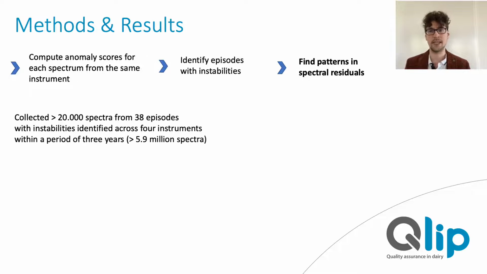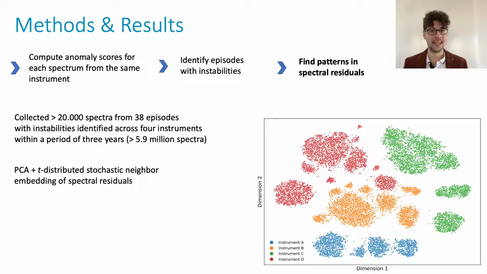For this, we identified 38 events with instrument instabilities over a period of 3 years and across all our 4 instruments. With a bit of math and magic, we identified several clusters in the spectral residuals. The first thing you see is that even though the instruments are actually all the same model from the same manufacturer, they are clearly separated from each other. This is also exactly why it is important to develop separate fingerprints for each individual infrared instrument.